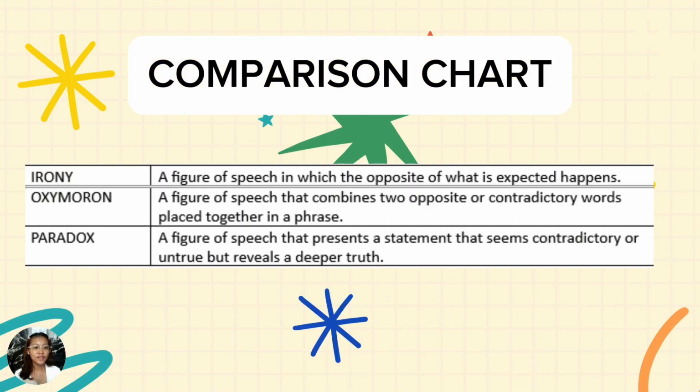Now, we have a comparison chart of the three figures of speech that show contrast. Irony, a figure of speech in which the opposite of what we expected happens. Oxymoron, two opposite words are placed together in a phrase. Lastly, paradox, a full statement that seems false but expresses a deeper truth. All three show contrast, but they work in different ways.